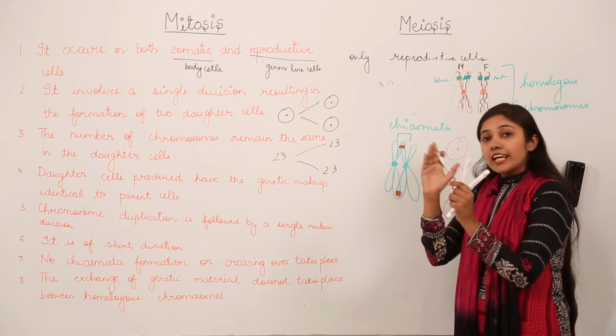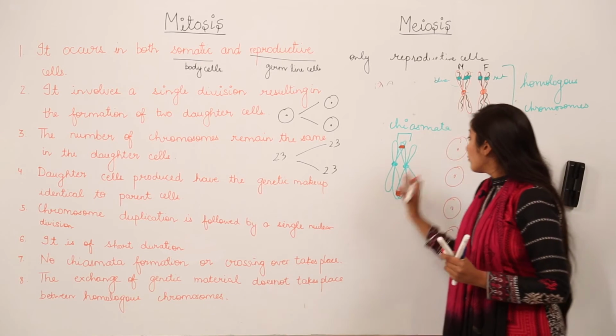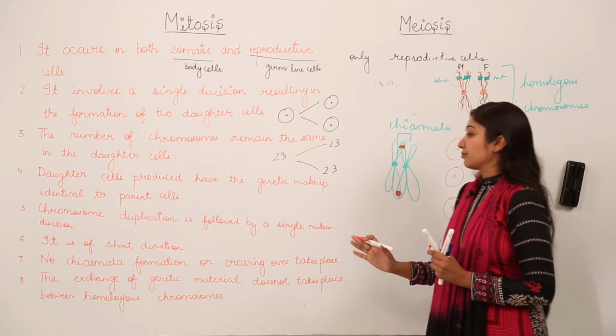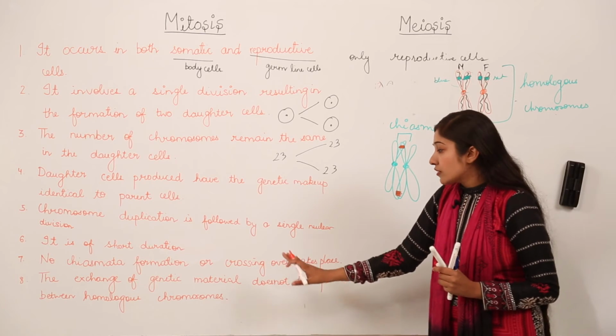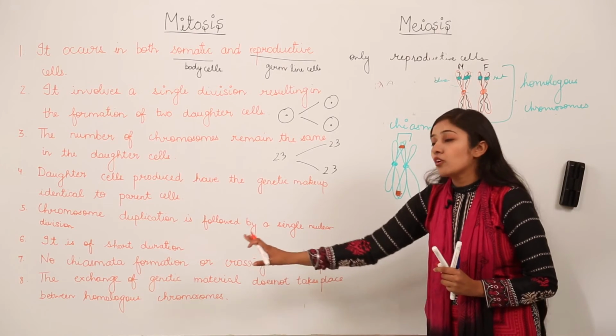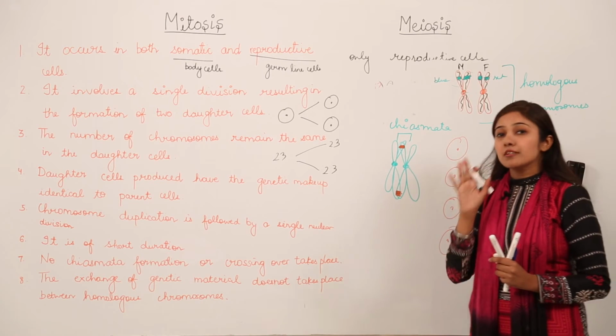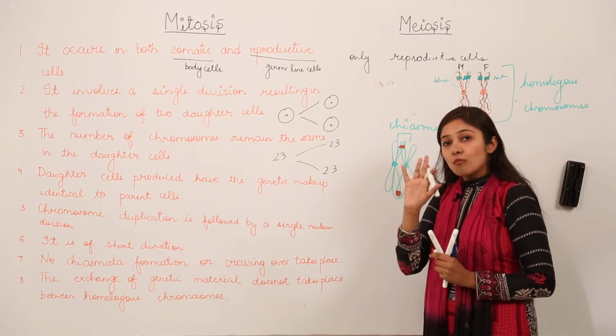The exchange of genetic material is there. So the 4 haploid cells that will be formed will have different genetic material. In mitosis, exchange of genetic material does not take place between homologous chromosomes, but we have discussed that in case of meiosis, exchange of genetic material takes place between the homologous chromosomes.